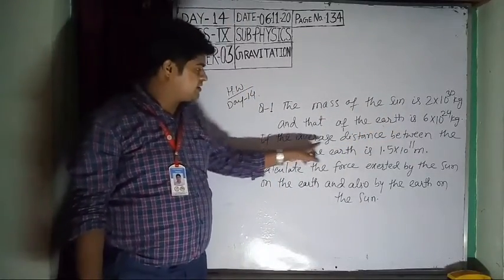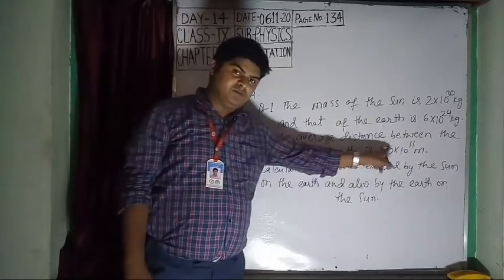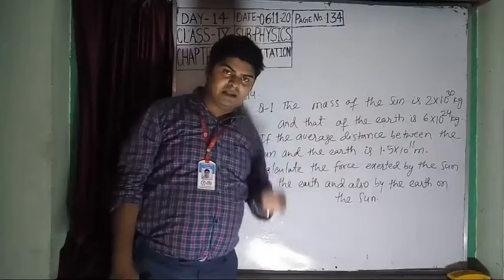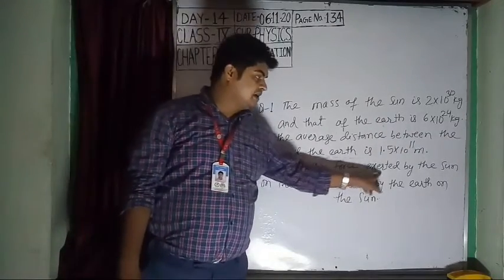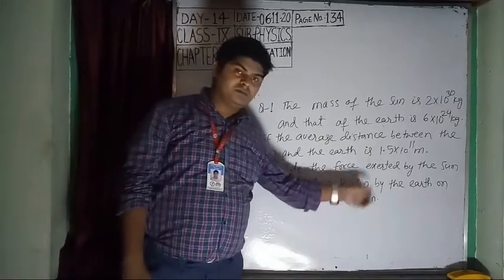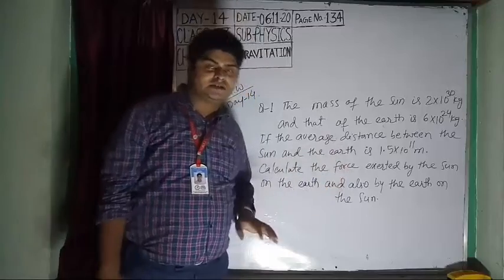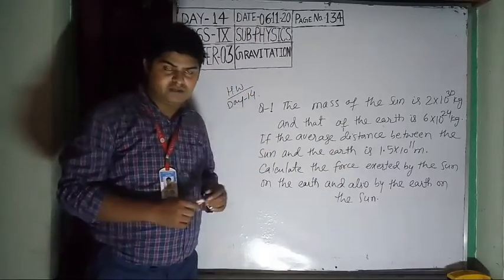If the average distance between the sun and the earth is 1.5 into 10 to the power 11 meter, then calculate the force exerted by the sun on the earth and also by the earth on the sun. Friends, you will solve these numericals in your classwork copy.